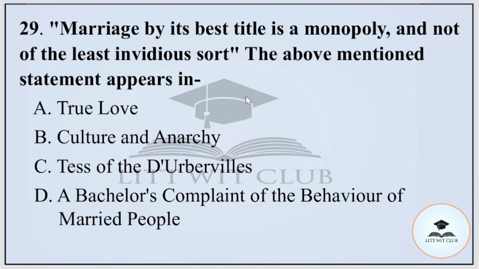Question number 29. Marriage by its best title is a monopoly and not of the least invidious sort. The above mentioned statement appears in A, True Love, B, Culture and Anarchy, C, Tess of the d'Urbervilles, or D, A Bachelor's Complaint of the Behavior of Married People. And the correct option is option number D, A Bachelor's Complaint of the Behavior of Married People.